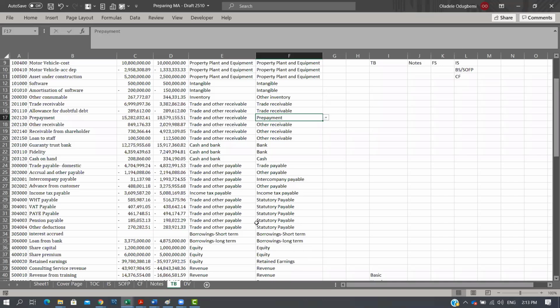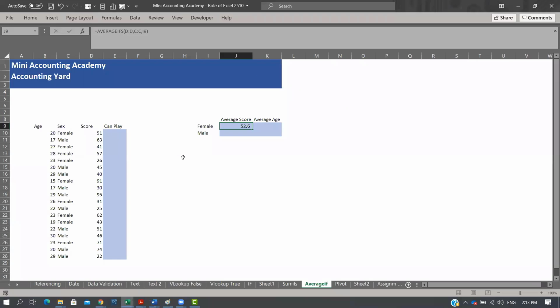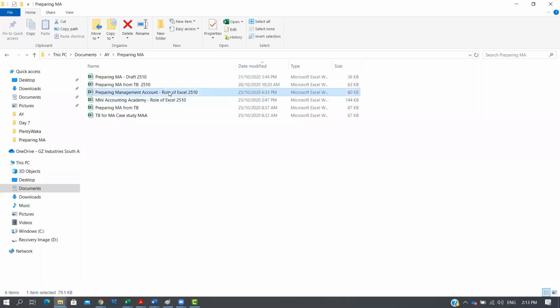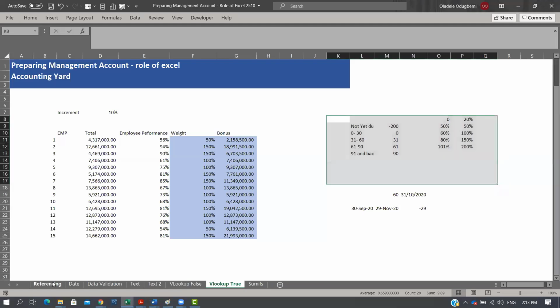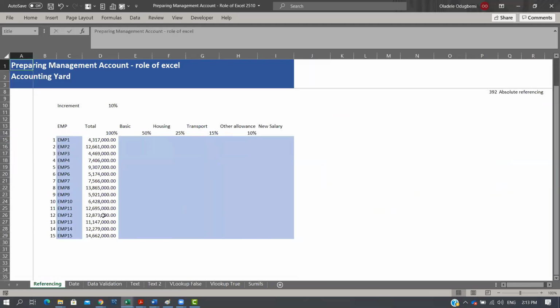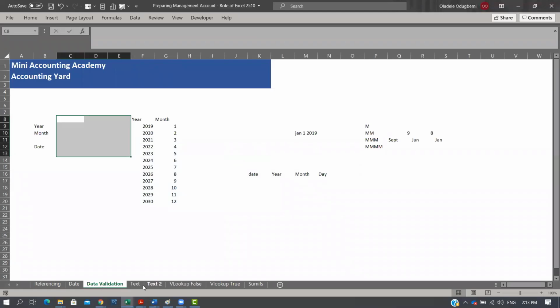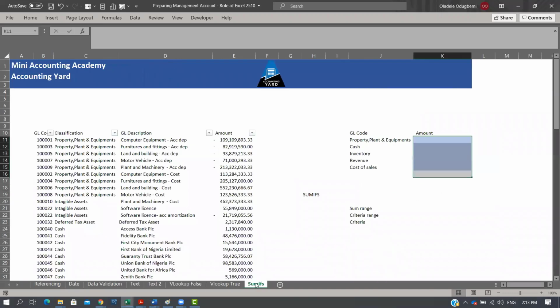So quickly, just go through what we've done so far. Day one, what we tried to do was explain the role of Excel in preparing the management account. So what we did was that we walked through typical Excel functions, and we walked through absolute, relative, and mixed referencing. We walked through date functions, data validation in Excel, text functions, we did VLOOKUP, and when VLOOKUP is true, and we also did SUMIF, right?